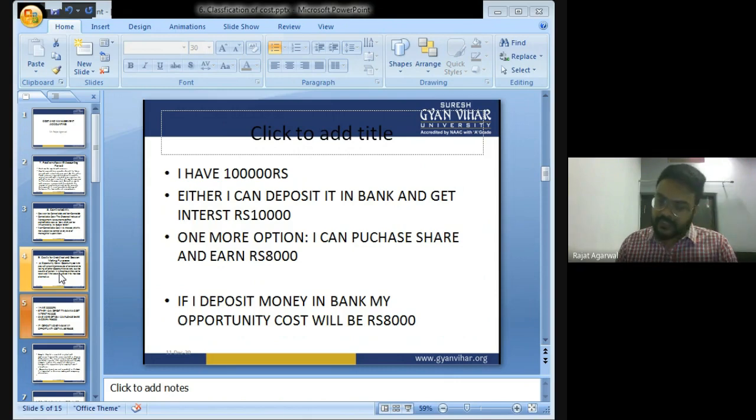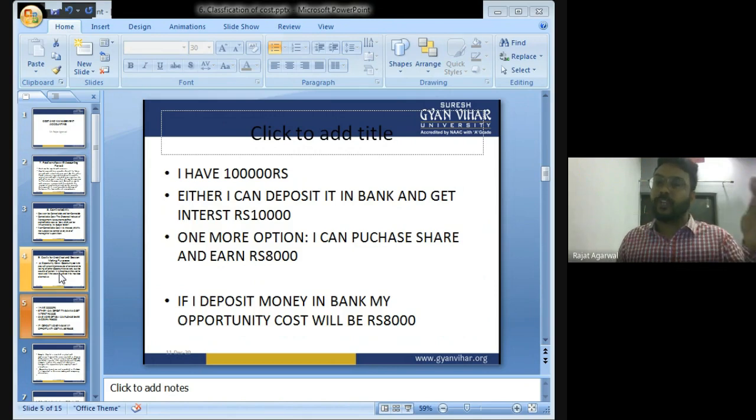I have two options. One is to deposit the money in the bank and earn rupees 10,000. The other is to purchase a share and earn rupees 8,000 per annum.